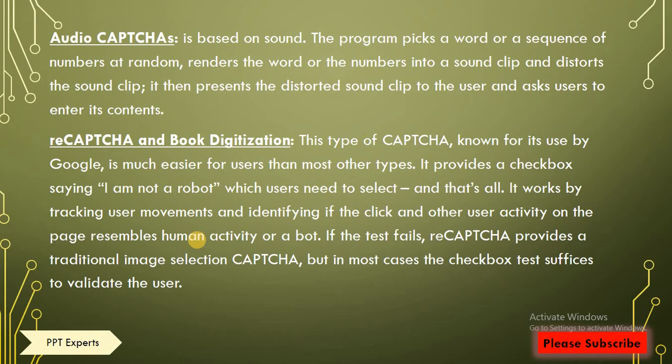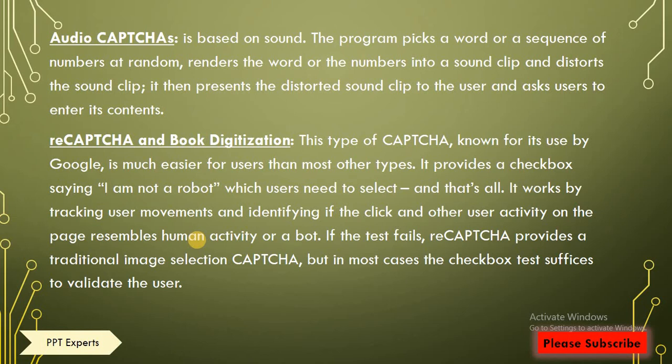and if the user is fully able to select these boxes and tick that I am not a robot, then the captcha will be passed, else reCAPTCHA will be shown again and the user needs to select images. If the click and the user activity on the page resemble human activity or a robot, it identifies whether it is a human or a bot.